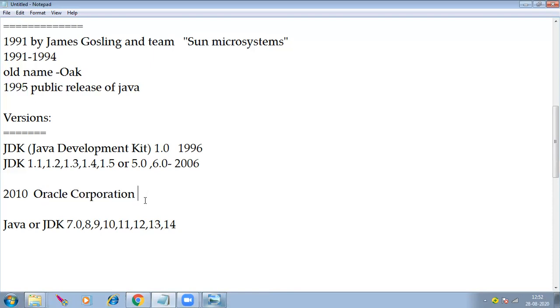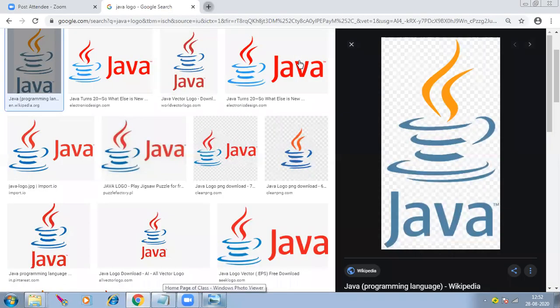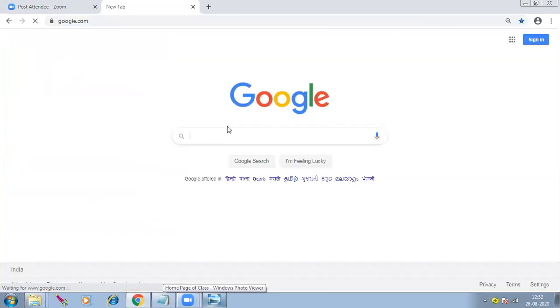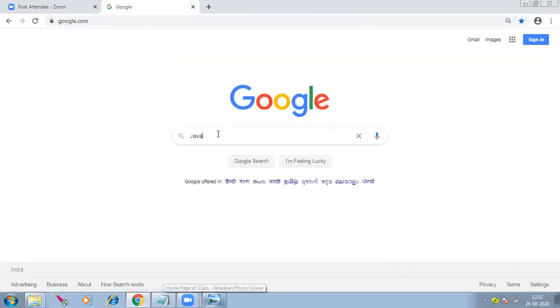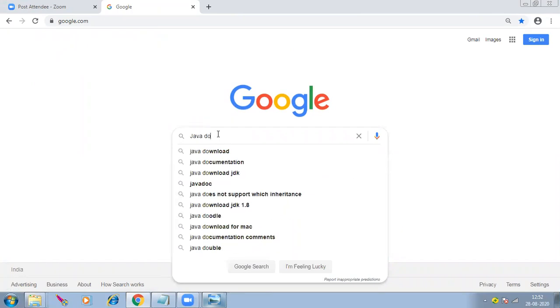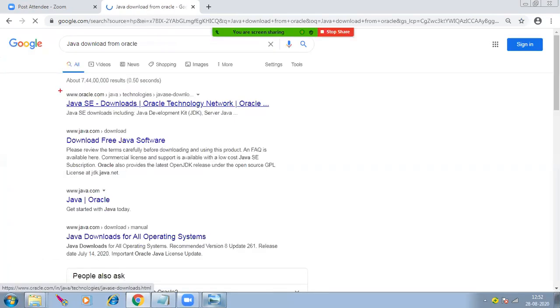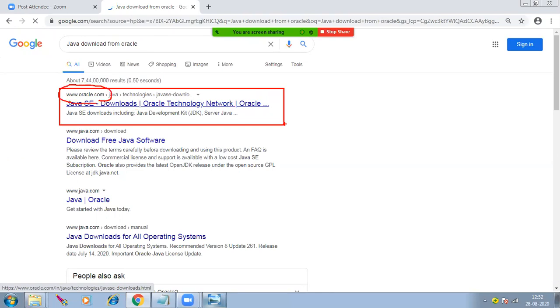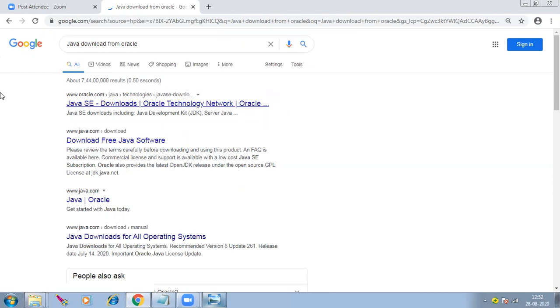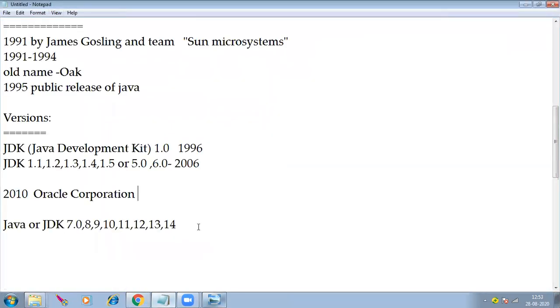You can simply go to Google and type, for example, Java download from Oracle. Then here you will get a link. You can download from the Oracle.com official website. You will get the original software here, right? So later we'll see this. These are the different versions of Java.